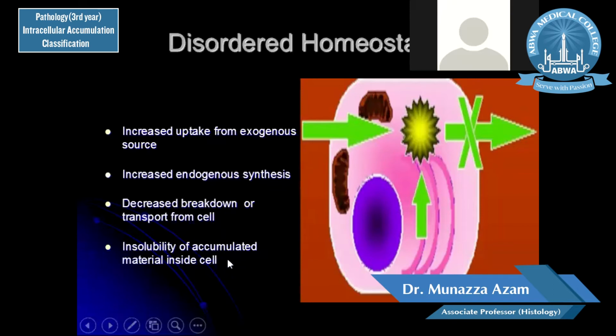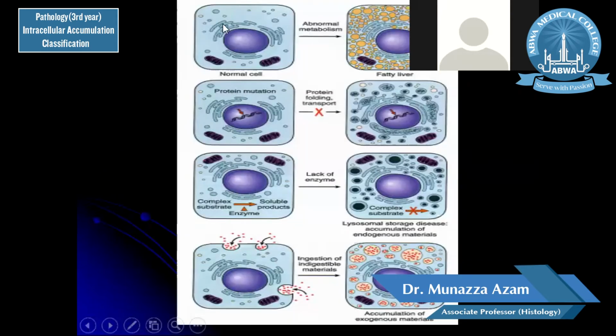Insolubility of accumulated material inside the cell: if the accumulated material is insoluble or is not taken up by the removal mechanism of the cell, then there can be disordered homeostasis. So there are four basic reasons: increased uptake from exogenous sources, increased endogenous synthesis, decreased breakdown of the substance, or defective elimination or transport from the cell, or the insolubility of the accumulated material inside the cell, which can also cause accumulations.